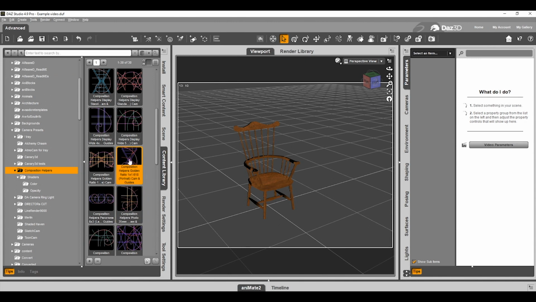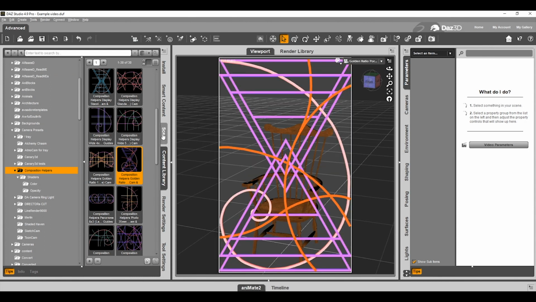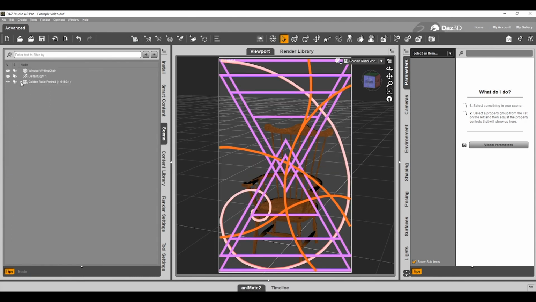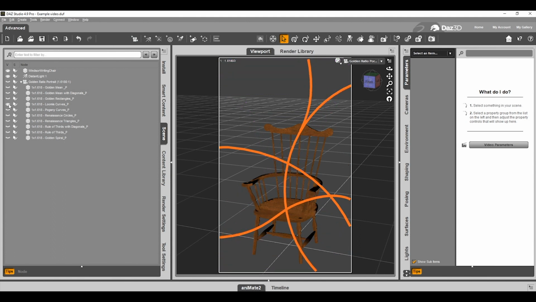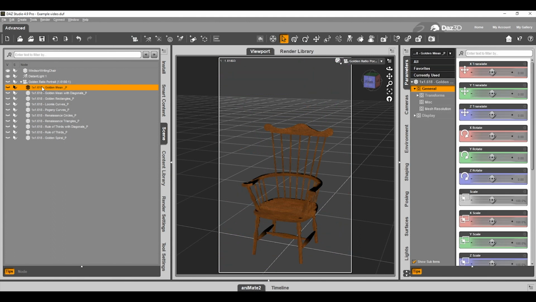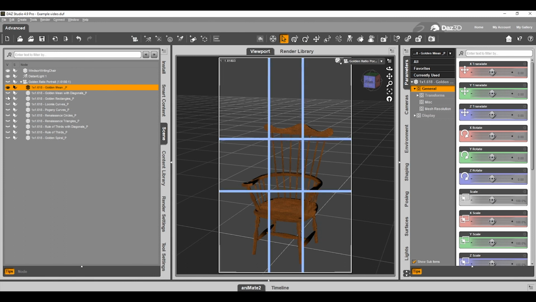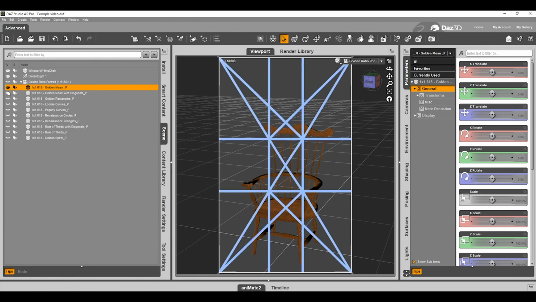First, we're just going to load a camera with some guides in it, and then we're going to use the drop-down to select the camera. You can go to your Scene tab, and now you see the different guides that are available. They all load together in the camera. You can turn them on and off using the visibility eyeball in the Scene tab.